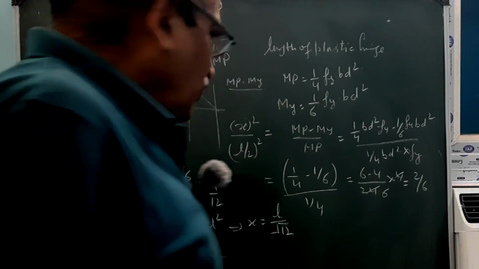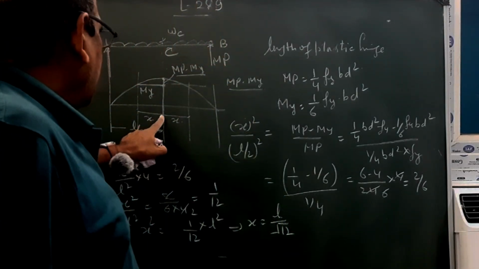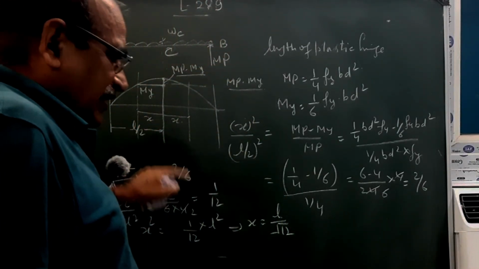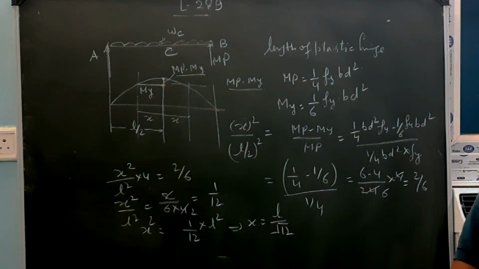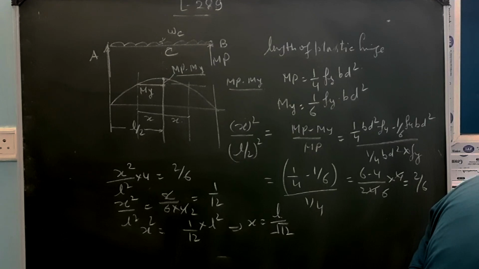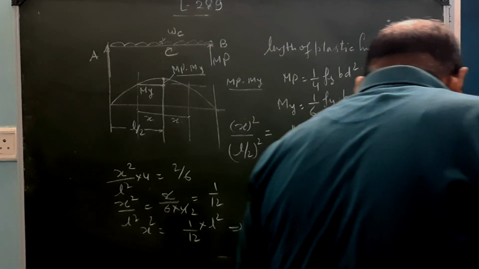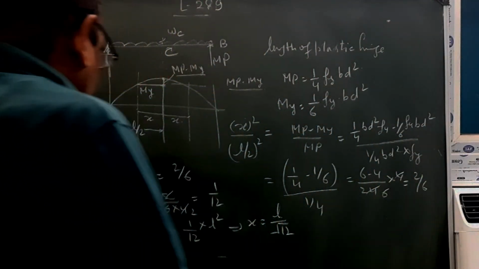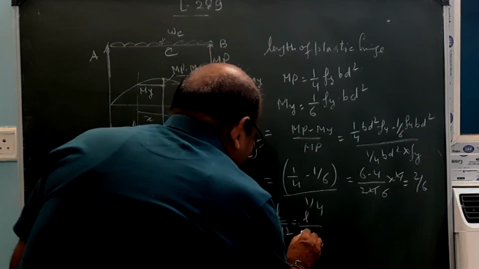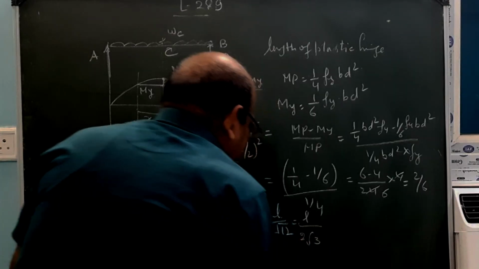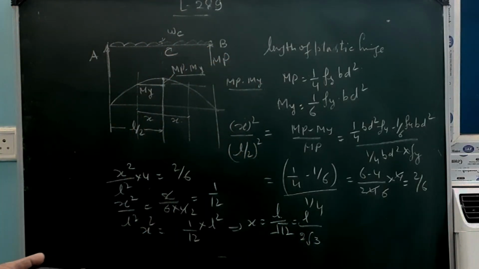So the value of x is the half length of the plastic hinge. So we can get it as L by root over 12. So this is L upon 2 into root over 3. So this is 1 by 2 root 3.